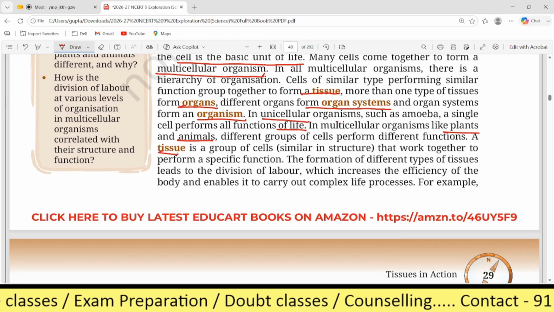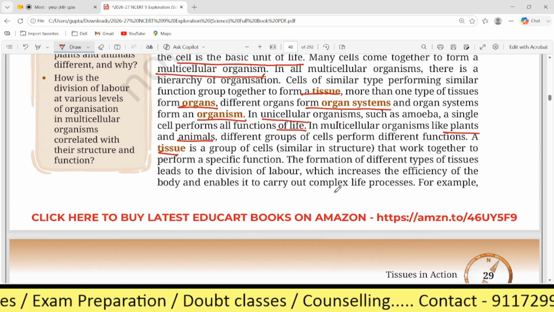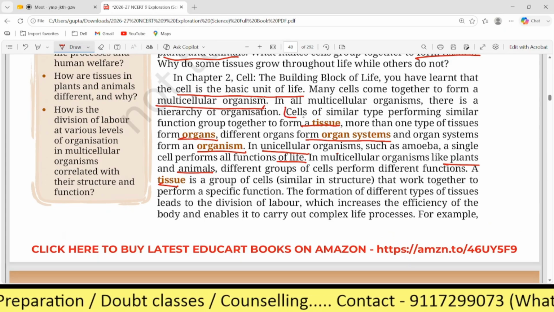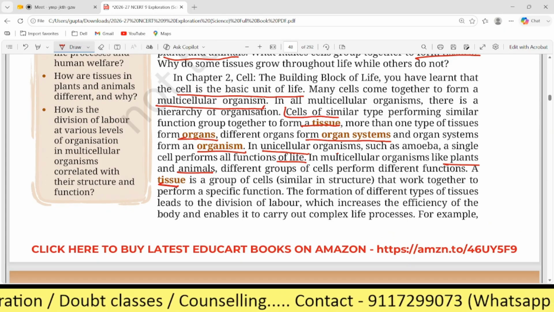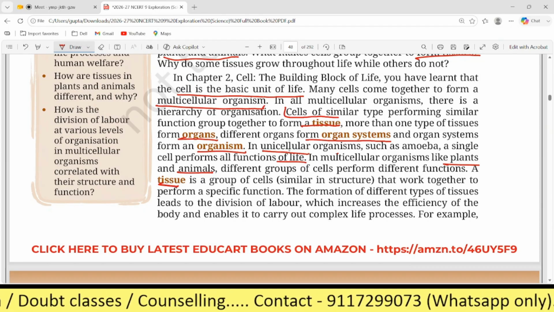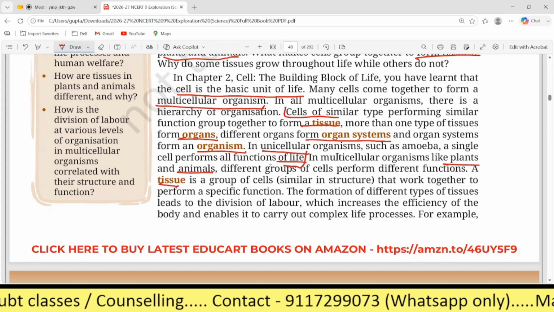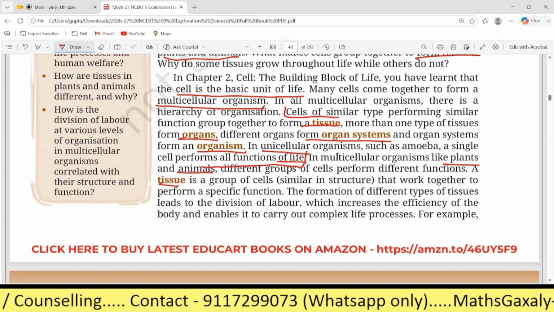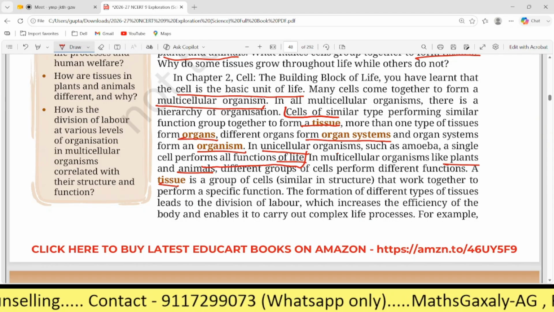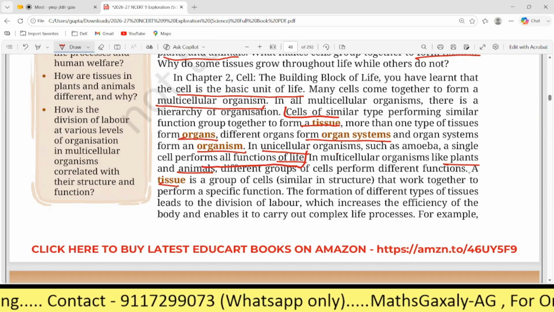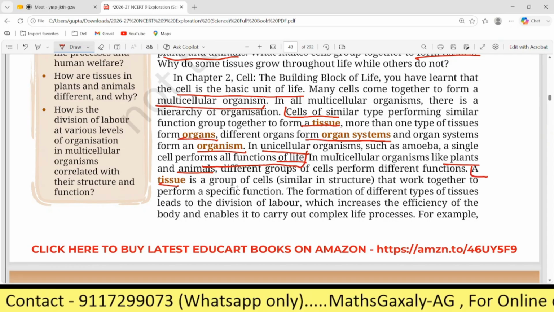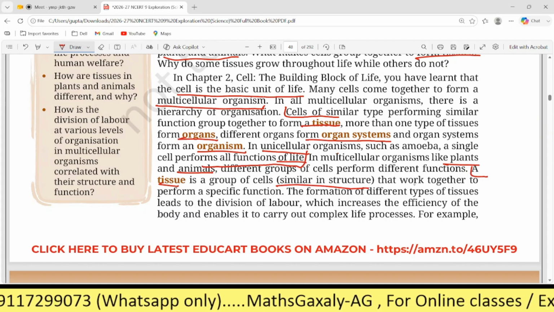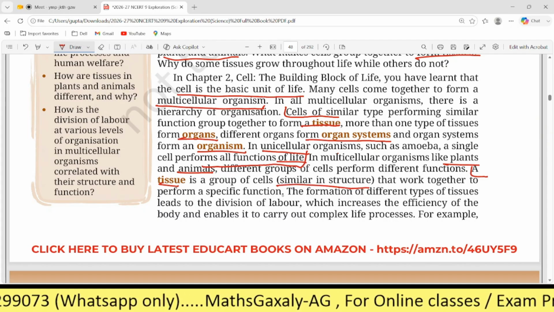A tissue. See, the first point which you have to note down from here, till here. This line: similar type of cells perform all function of life. After that, you have to note down this one also: a tissue is a group of cells similar in structure that work together to perform a specific function.